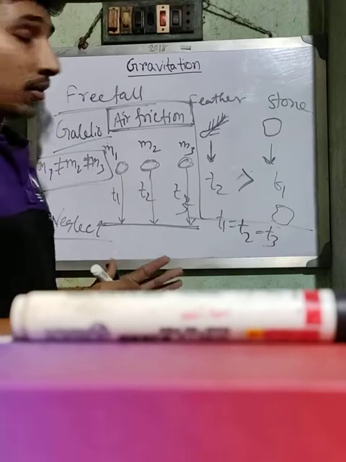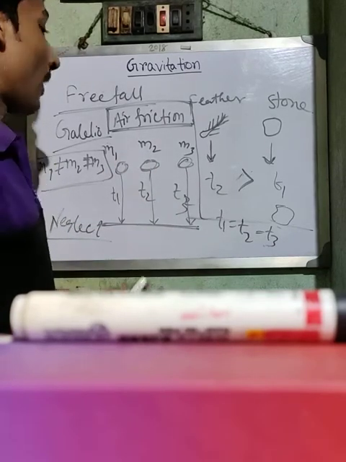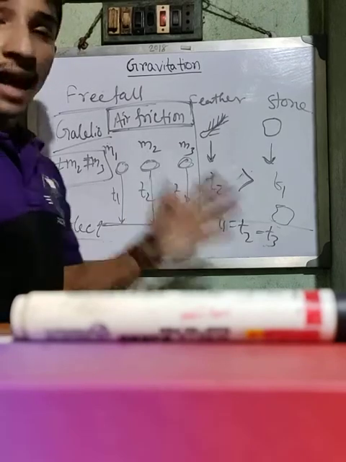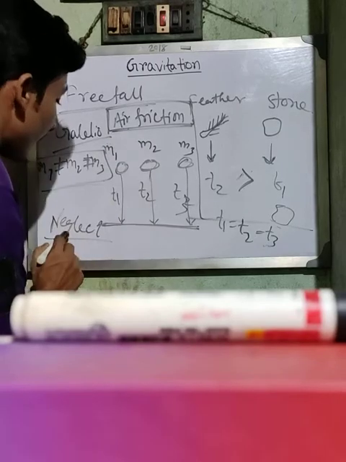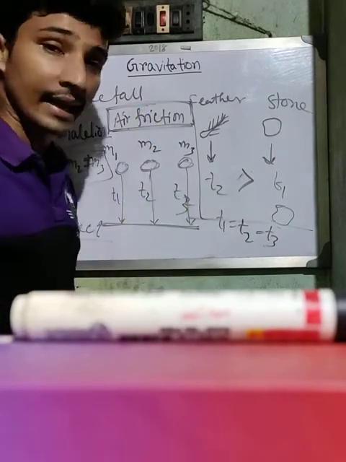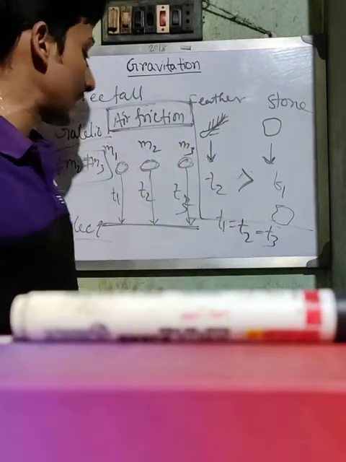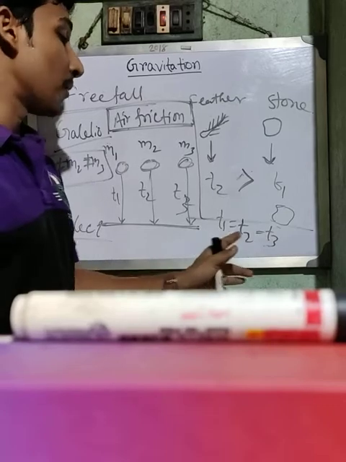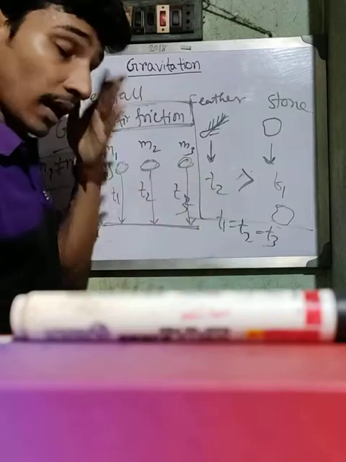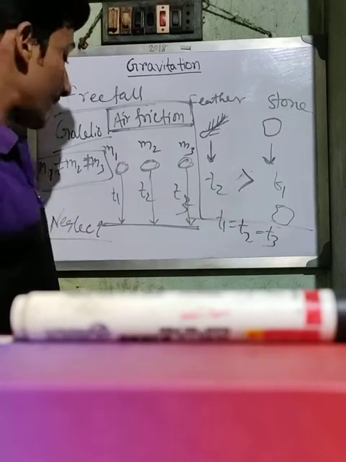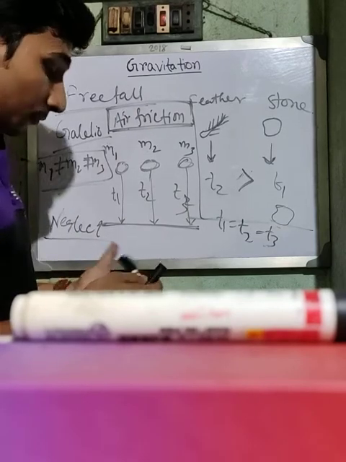The time taken by all bodies of different masses from a height to reach the ground is the same if air friction is neglected, and that is actually called free fall.